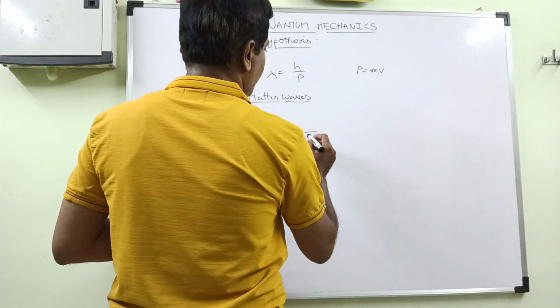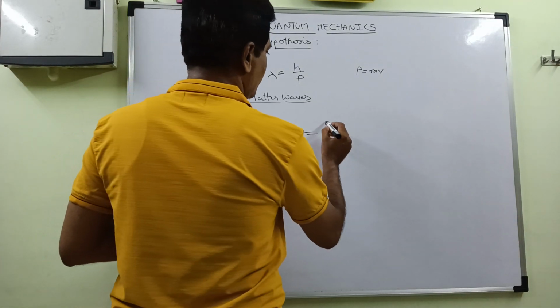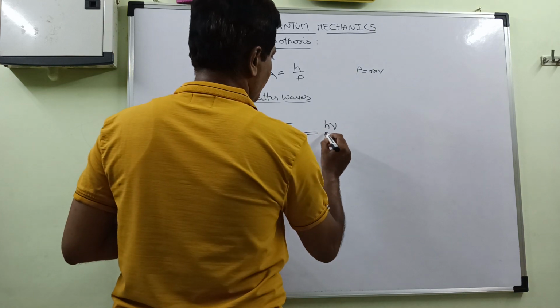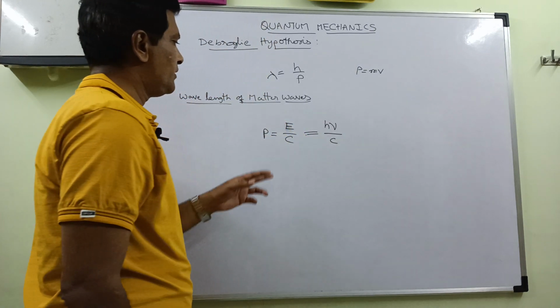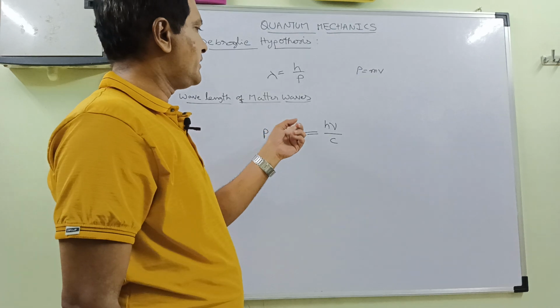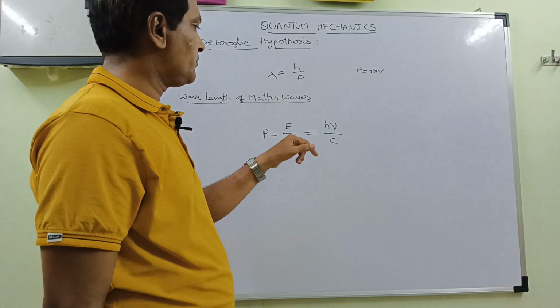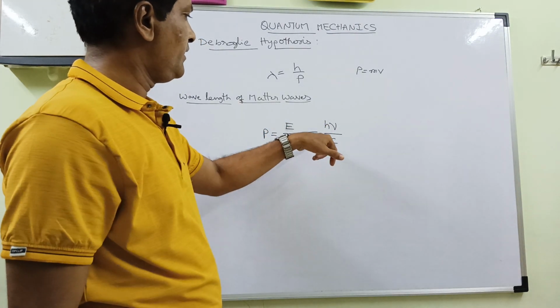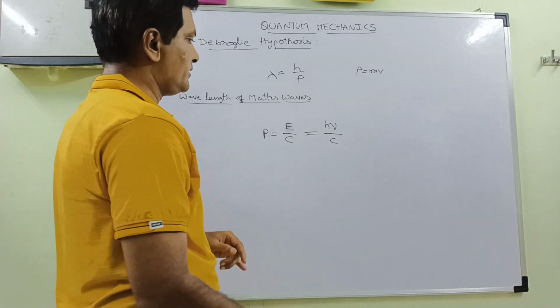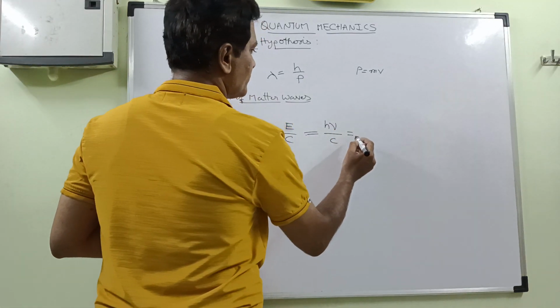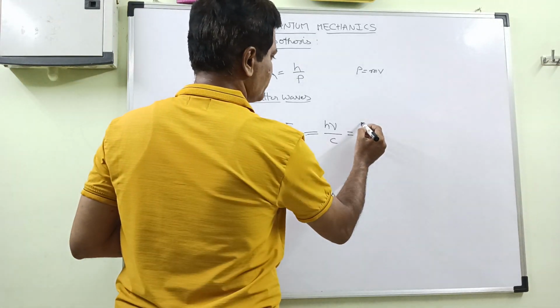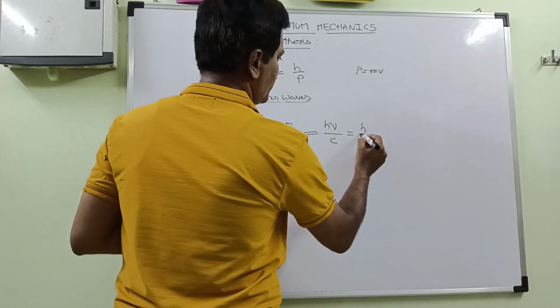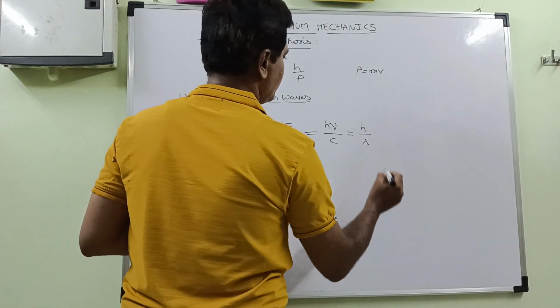So we can write p is equal to h nu by c. We know the energy relation E is equal to h nu, and by that I have written p is equal to h nu by c. Now nu by c, we know, is 1 by lambda.